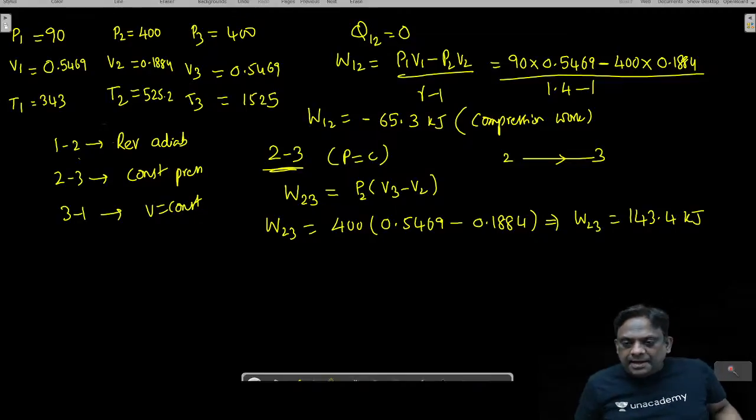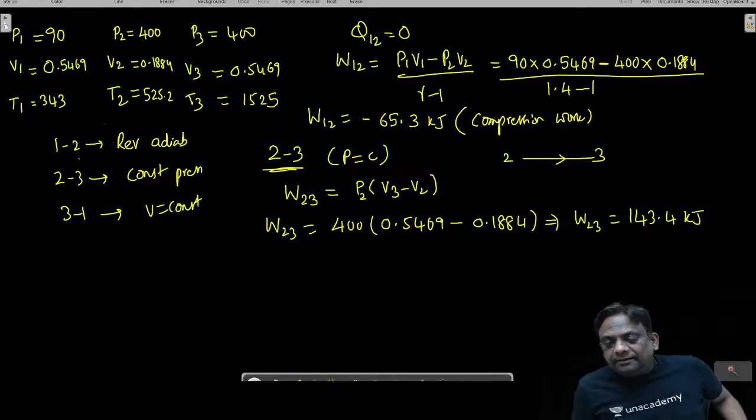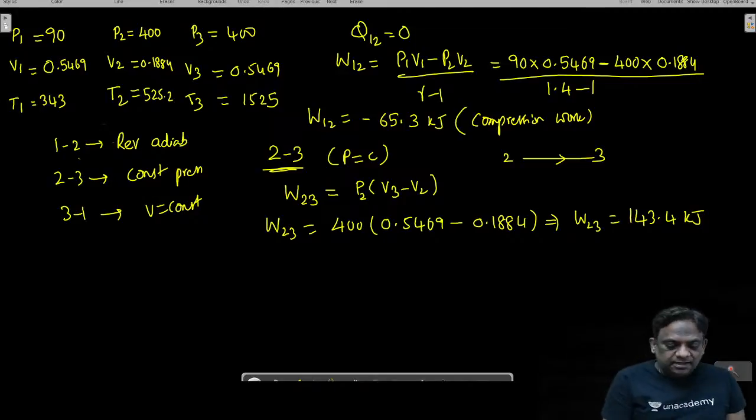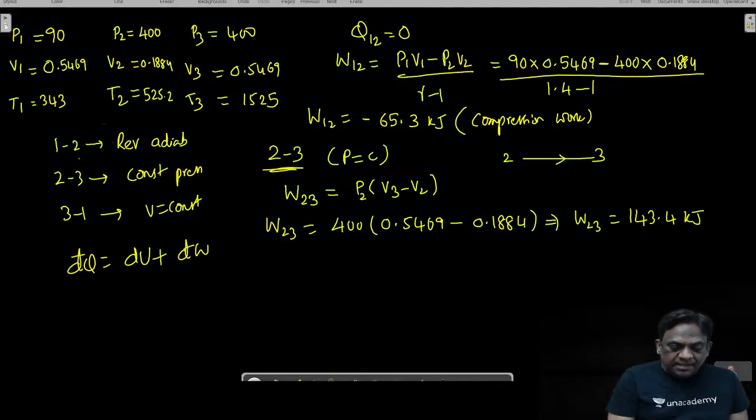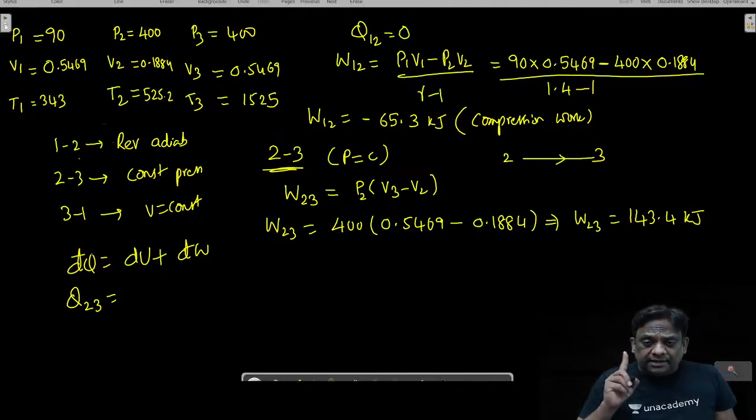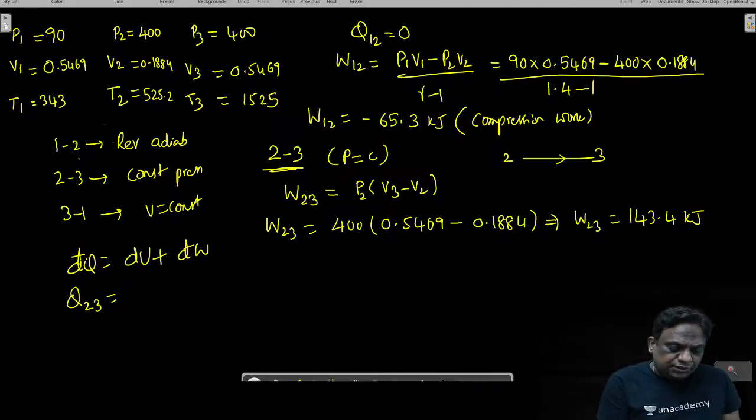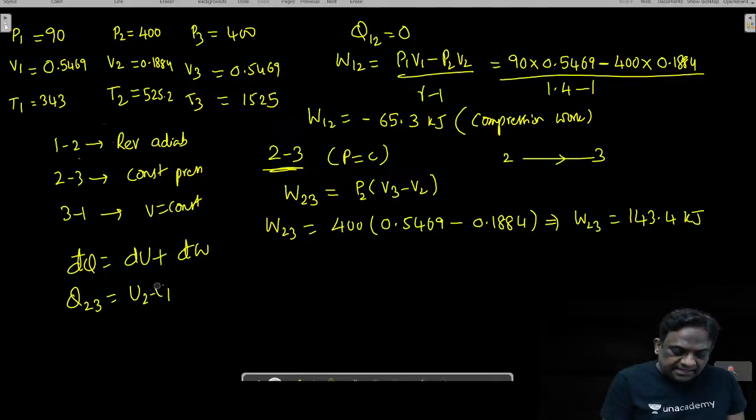Now you tell me, how do I calculate heat transfer? You know that d'Q is equal to dU plus d'W. If you want heat transfer in 2 to 3, as I told you in my regular class, whether I write d'Q or Q, it is same. Just to show that heat transfer and work transfers are path functions, I write d'. dU means change in internal energy, U2 minus U1, and it is an ideal gas.